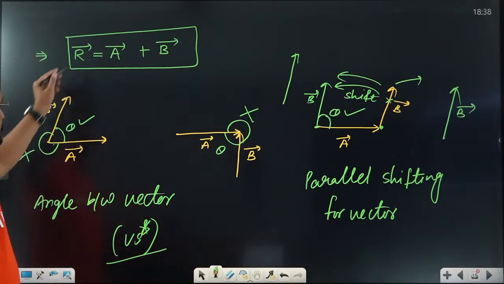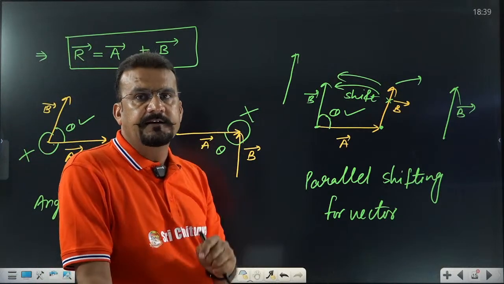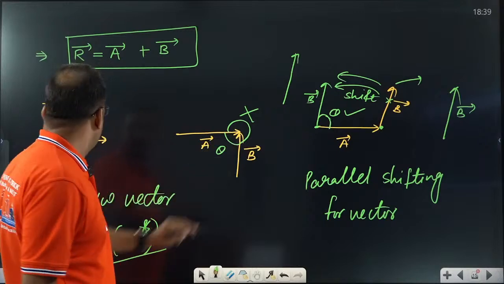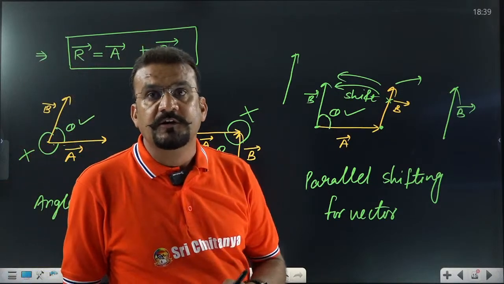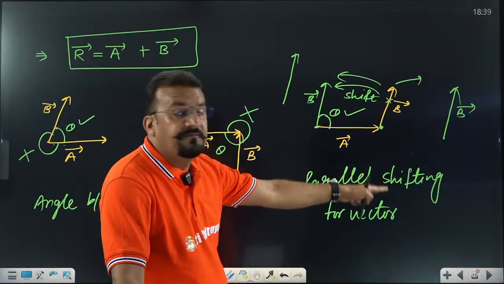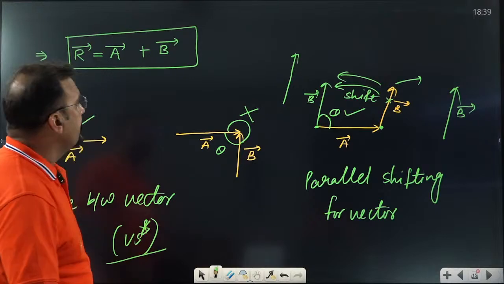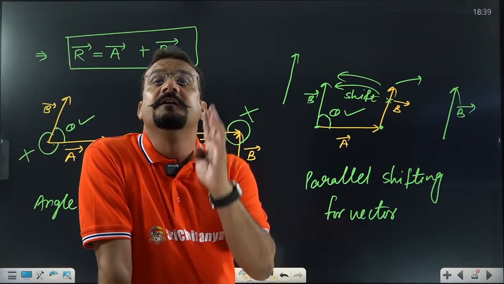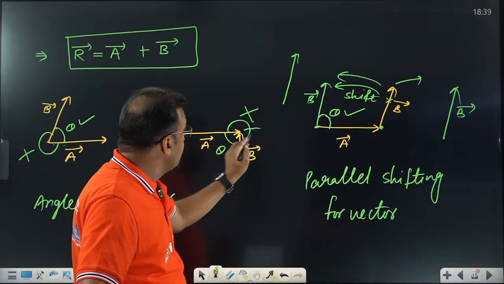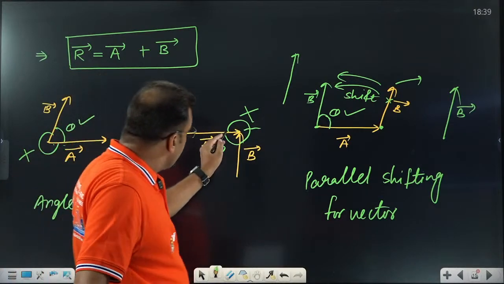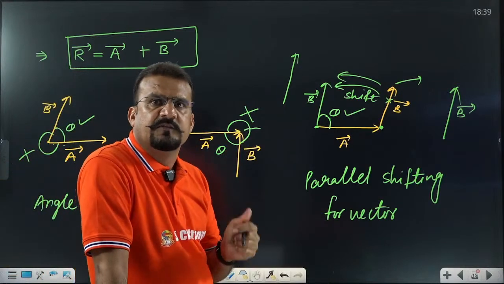First one, how to define the angle? What to match? Head to head or tail to tail? If sometimes it's not matched, what to do? Just do parallel shifting of the vector. Which angle should we take? The smaller angle. And never be confused. Sometimes students do like that, saying this is smaller. No, smaller means the complete one. When you do 1 or 2 practice questions, you will find the answer.